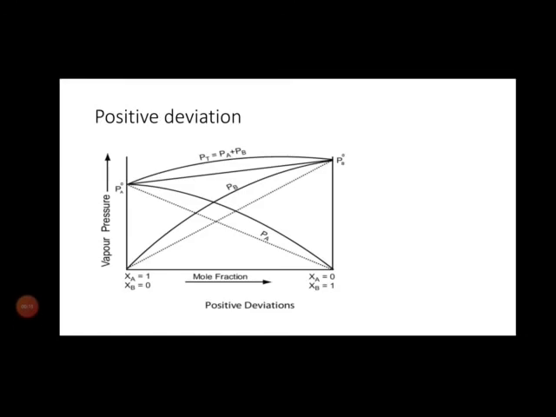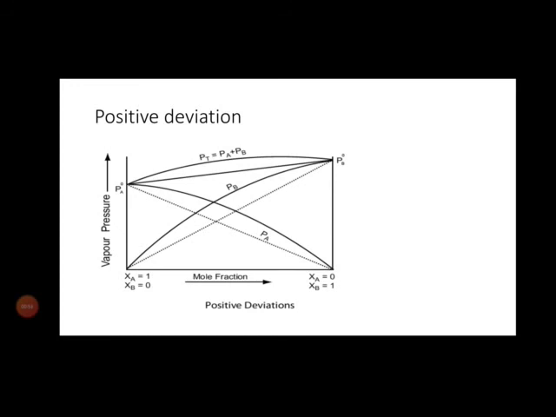In this one, the vapor pressure of a non-ideal solution will be higher than the vapor pressure of an ideal solution of the same composition. That is called a positive deviation. In this deviation, the partial pressure of the pure component will also be deviated. A distorted curve is obtained for such a real solution. In the graph, the distorted curve represents the positive deviation.